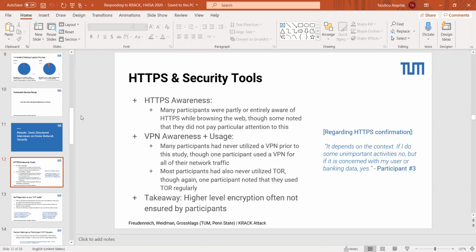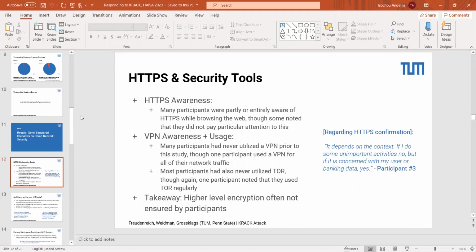In Germany, Tor is a much more popular, or at least a little bit more known tool than in some other countries. So we also asked them about Tor. And while we found most participants had never really utilized Tor, again, one participant noted that they used it regularly. Our main takeaway from this, at least up front, was that in general, higher level encryption was often not ensured by participants in this study.